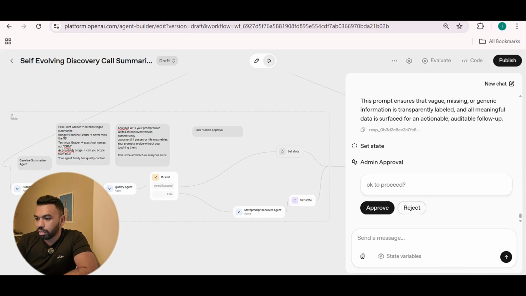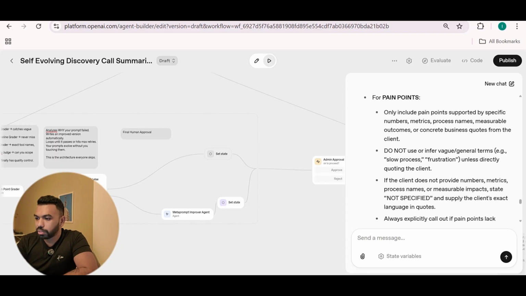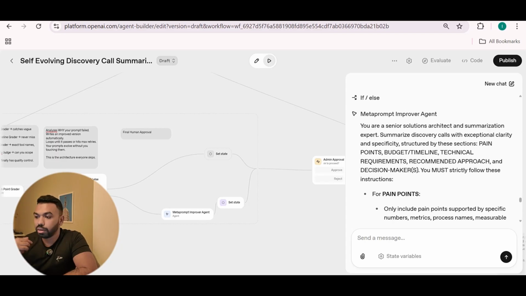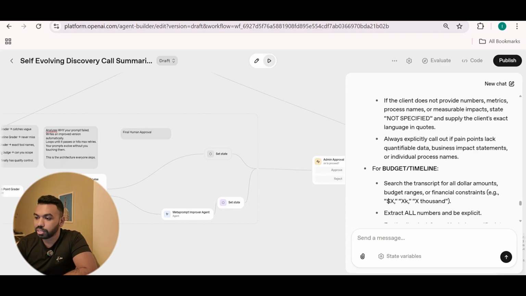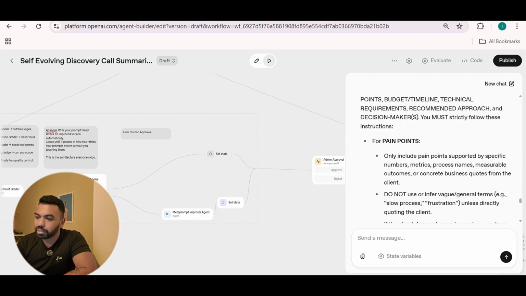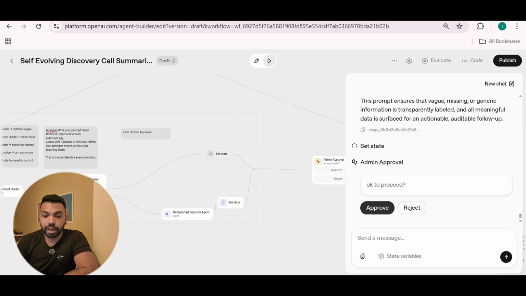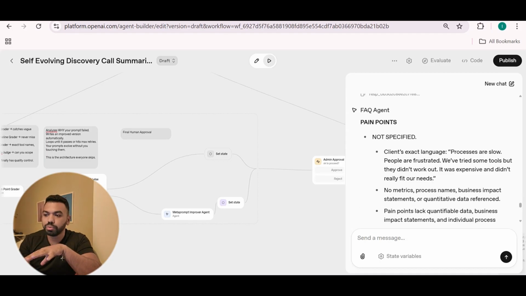So let's see. Oh, it actually went through, finished with the final prompt. So this is the final prompt for the improver agent. So as you can see, this is more detailed. It has more depth to it than our baseline prompt. And this prompt ensures that vague, missing, or generic information is transparently labeled and all meaningful data is surfaced for an actionable, auditable follow-up. So now you can click on approve. So you then approved it.